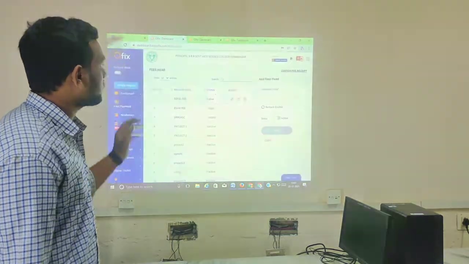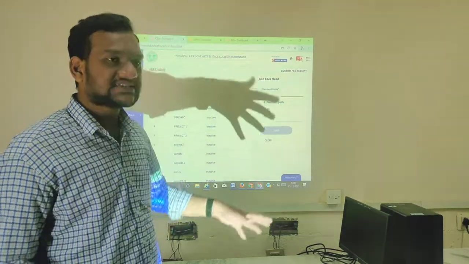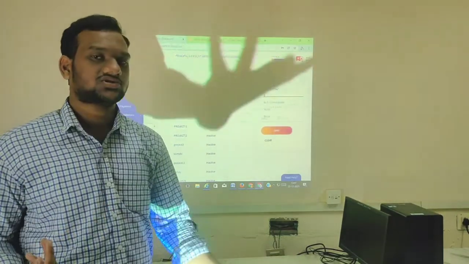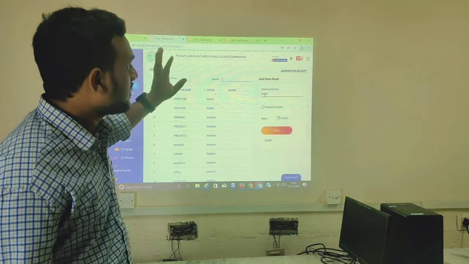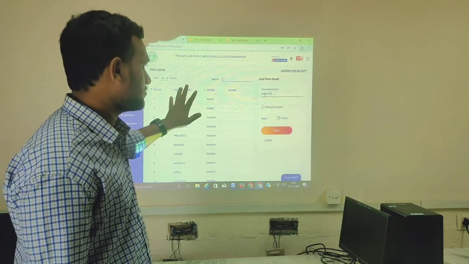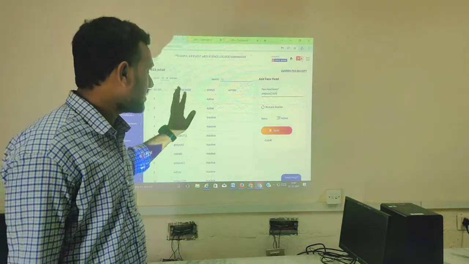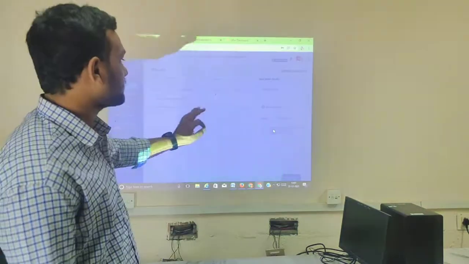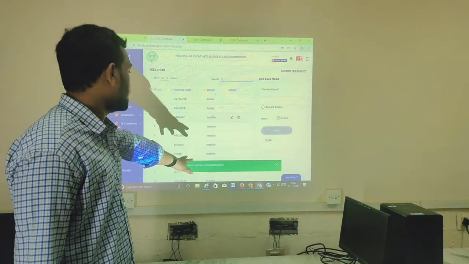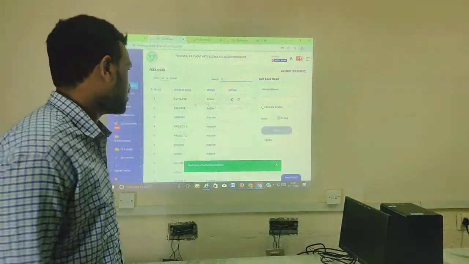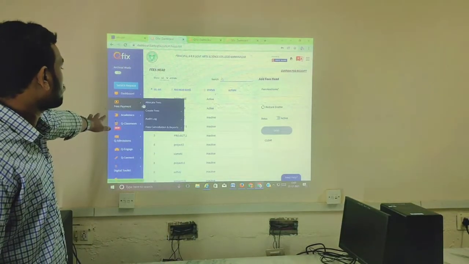After clicking on the fees head, we have to type the fees head name. Since we are showing a demonstration, for example, we are typing project 12345. So our fees head name is project 12345, and next we click on the save button. Then "fees head inserted successfully" will appear on the screen. Next we go to fee payment again.